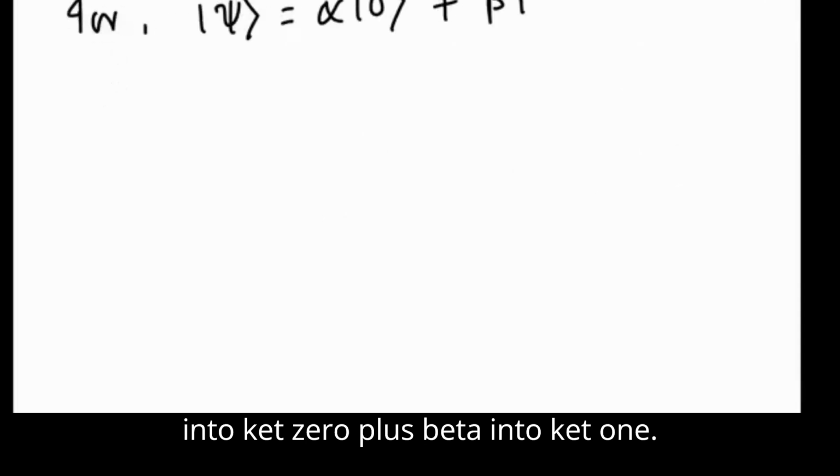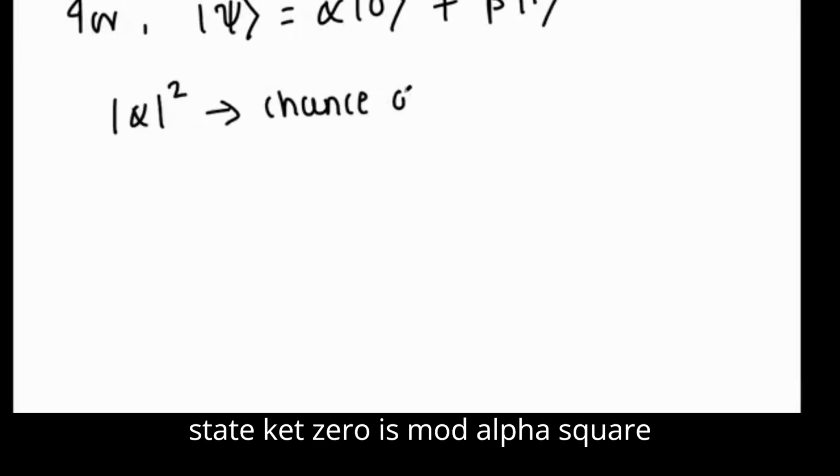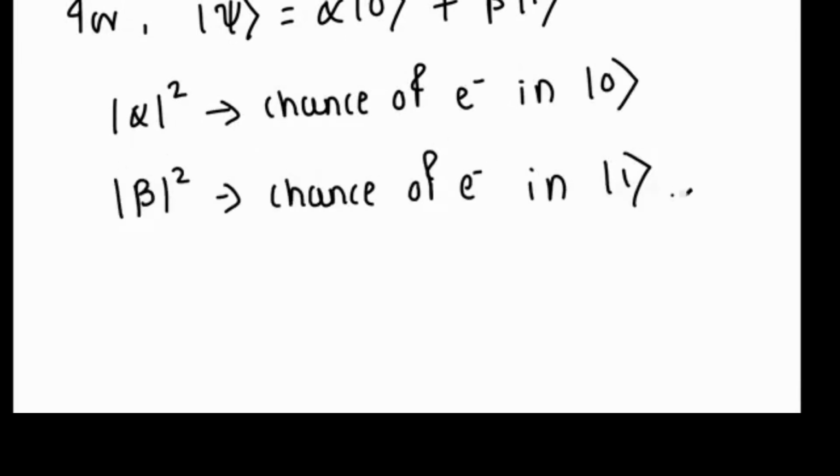For a general state, say ket psi equals alpha into ket 0 plus beta into ket 1, the probability of finding the electron in state ket 0 is mod alpha squared, and in state ket 1 is mod beta squared.